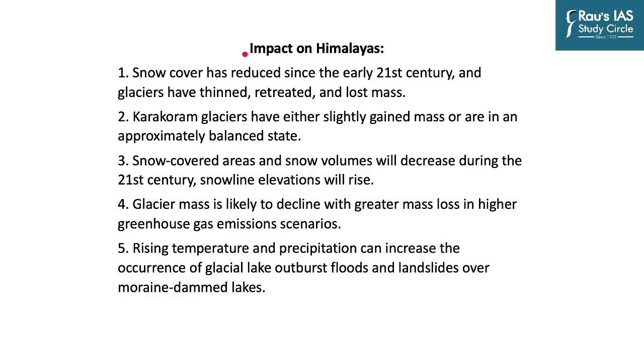So specifically among mountains, what is the impact on the Himalayas? Snow cover has reduced since the 21st century and glaciers have thinned, retreated and lost mass. Karakoram glaciers have either slightly gained mass or are in an approximately balanced state. So these are the exceptions when we talked about the mountains. Snow-covered areas and snow volumes will decrease during the 21st century. Snow line elevations will rise.